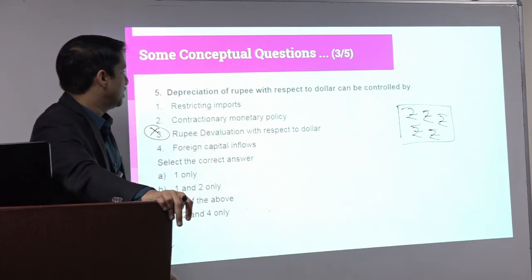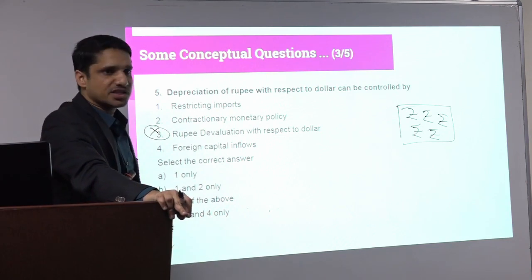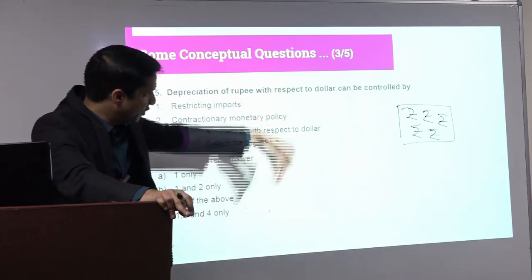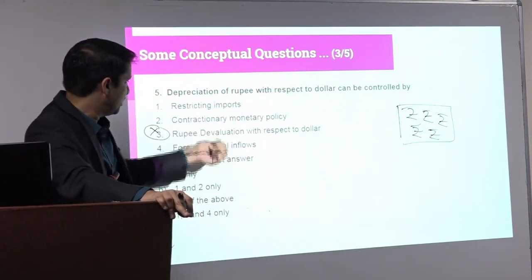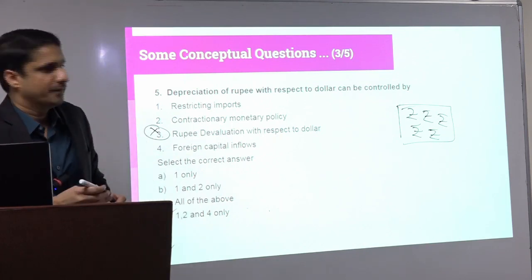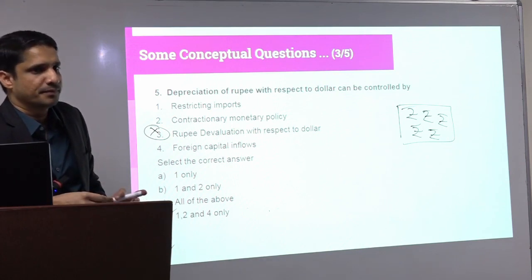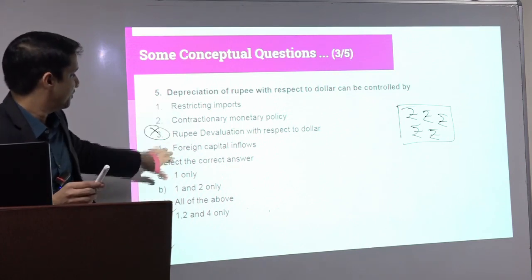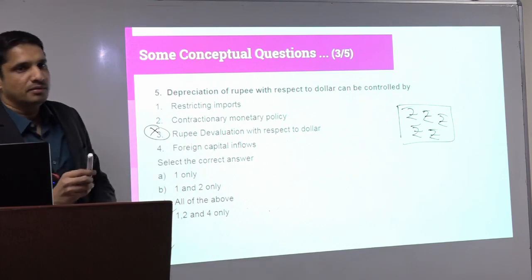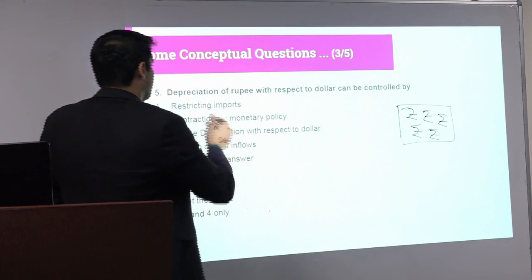After that, understand. First is restricting the imports, correct. The second one is contractionary monetary policy, if you remove that, correct. The third one is rupee devaluation with respect to dollar, and the fourth one is foreign capital inflows. First, second, fourth are right. Why not third? Third is a reason for rupee devaluation.